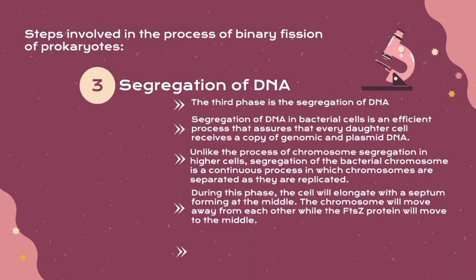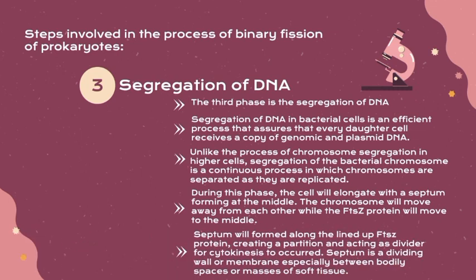During this phase, the cell will elongate with a septum forming at the middle, which we will see in further detail later. The chromosomes will move away from each other while the FtsZ protein moves to the middle. The septum will form along the line-up of FtsZ protein at the end of the process, creating a partition and acting as a divider for cytokinesis to occur. Oh, by the way, a septum is a dividing wall or membrane, especially between bodily spaces or masses of soft tissue.